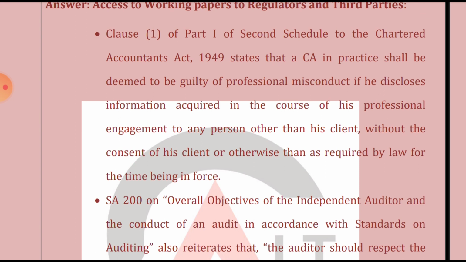That's what they have stated, and that's what Clause 1, Part 1, Second Schedule of the Chartered Accountants Act 1949 also states: that a CA in practice will be deemed to be guilty of professional misconduct if he discloses the information acquired in the course of his professional engagement to any person other than his client, for instance a third person or a regulator, without the consent of the client or otherwise than as required by the law for the time being in force.